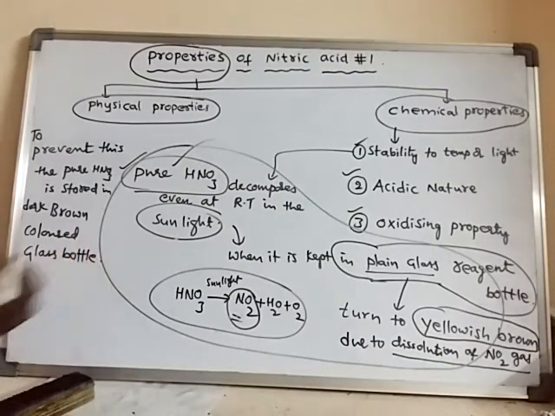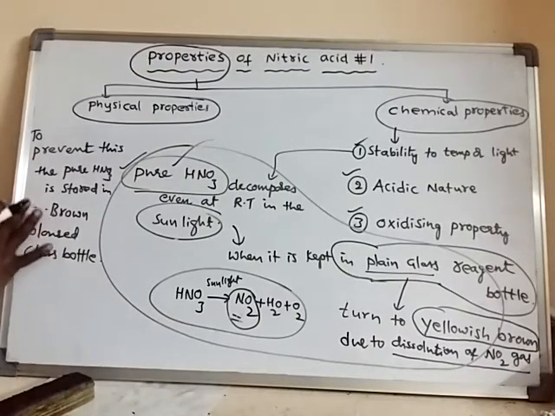When it is stored in dark brown colored glass bottles, this bottle does not allow the light to enter into it.